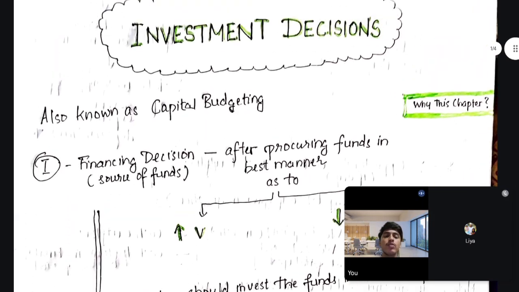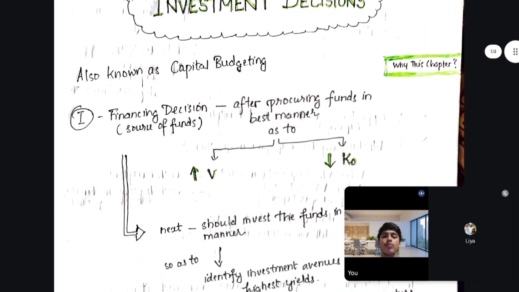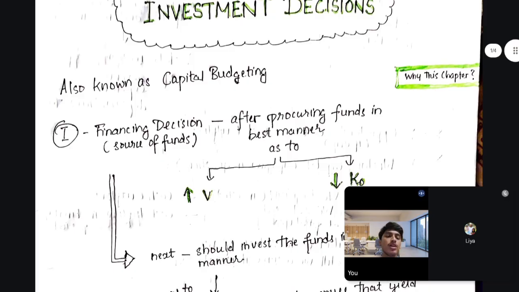In our notes, we have provided on the first page why we should learn this chapter. This is the most important thing that we should know in any subject, especially in a practical subject like costing and FM. You have to understand why we are studying each and every chapter.